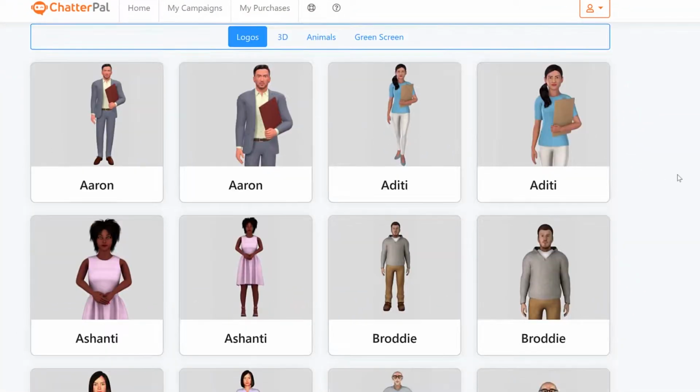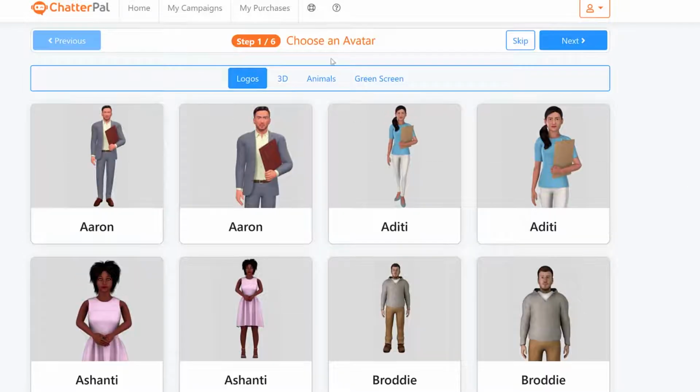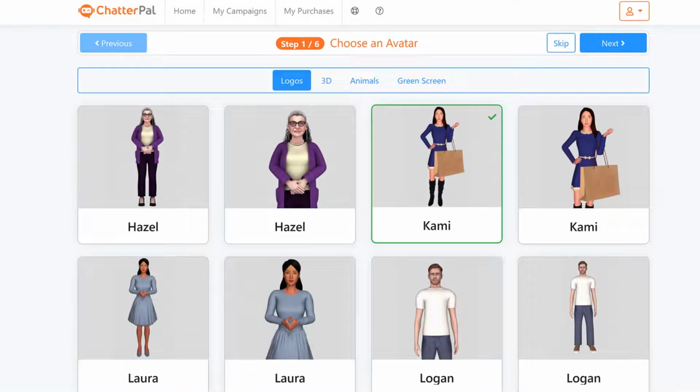Here we can choose all our 3D avatars. By the way, here's where you have those 3D avatars as well on top, and then animal avatars as well, and the option for green screen here, where you can upload your own green screen video or spokesperson video and so on, and create a ChatterPal from that as well. So I'm gonna just choose one of the avatars available here, and I'm gonna choose Cami because she was also on that e-commerce website example I showed you.